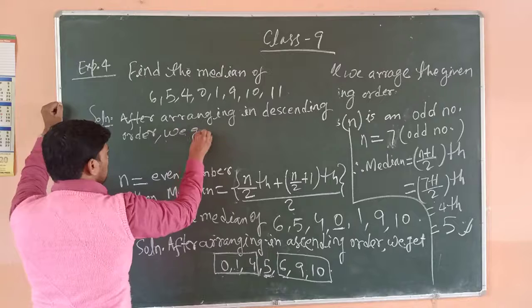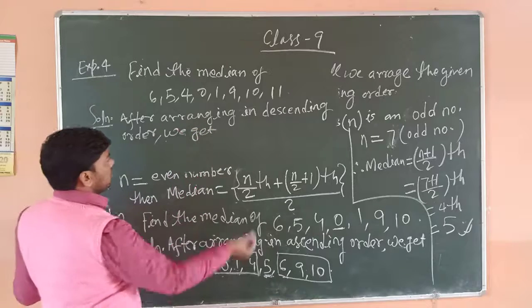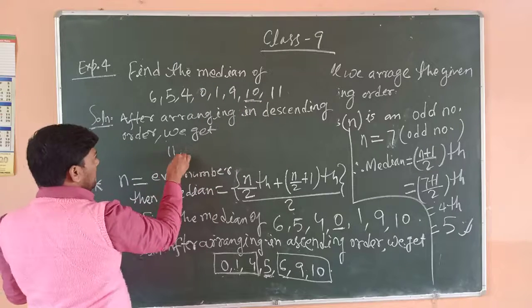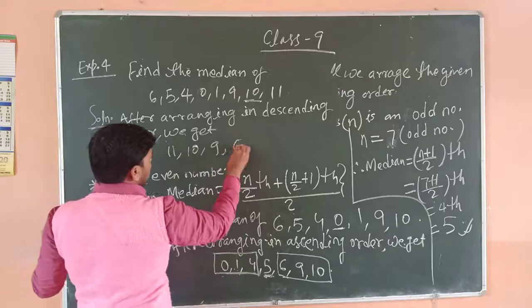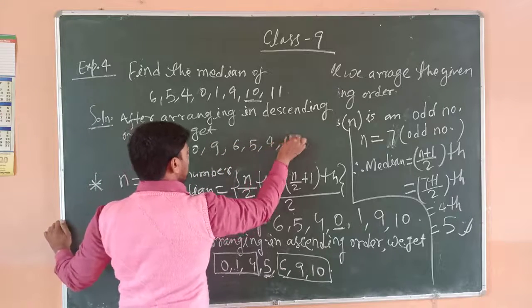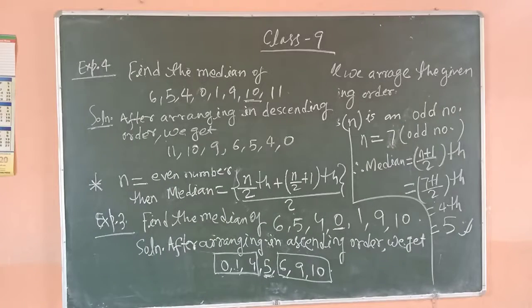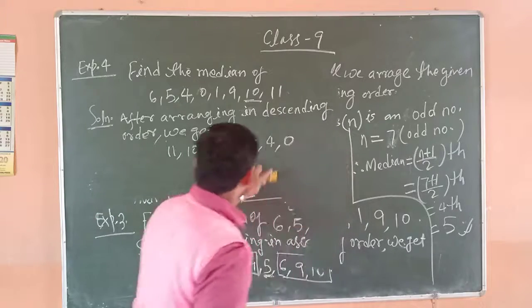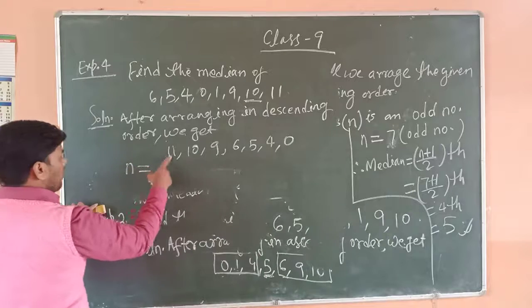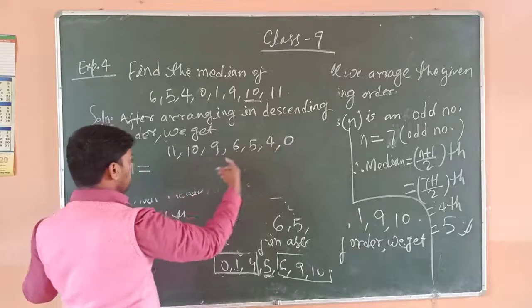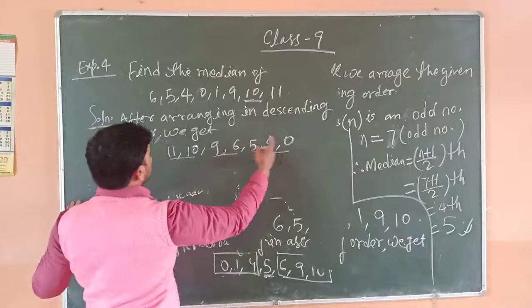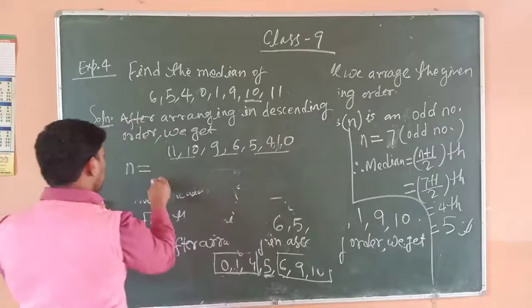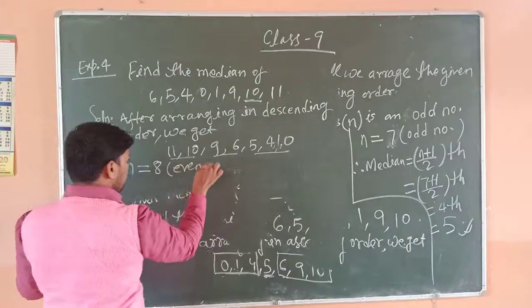We get 11, 10, 9, 6, 5, 4, 1, 0. Counting the terms, n is equal to 8 and it is an even number.